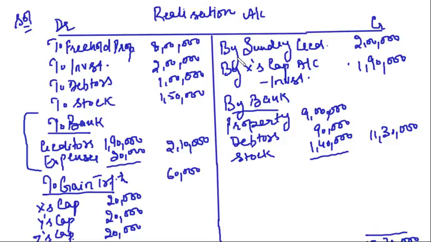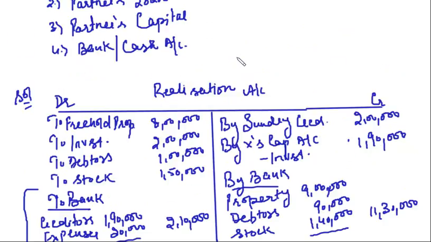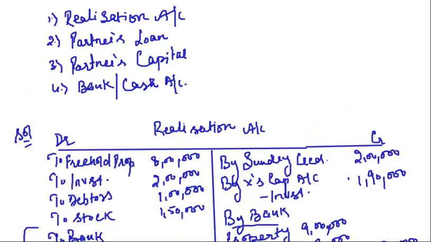If you have understood the basics of dissolution, what is realization, what is partner's loan, what is partner's capital, what is bank cash, what are the items to be included, why they are included, how to treat workman compensation, how to treat expenses. If you know all about this, then doing practical questions will be very, very easy for you. You just need to understand the logic, the basics. Clear, friends?